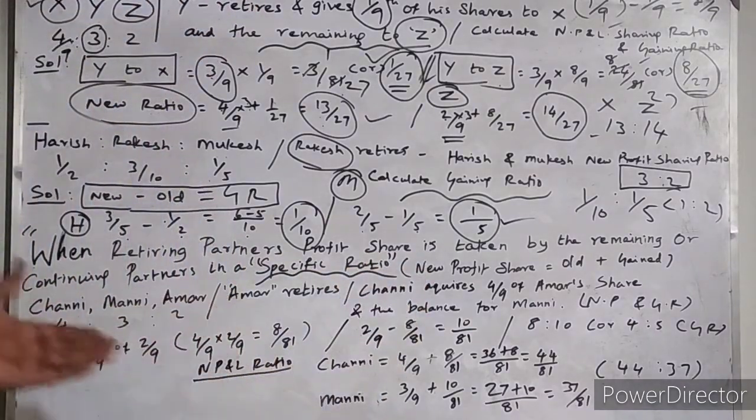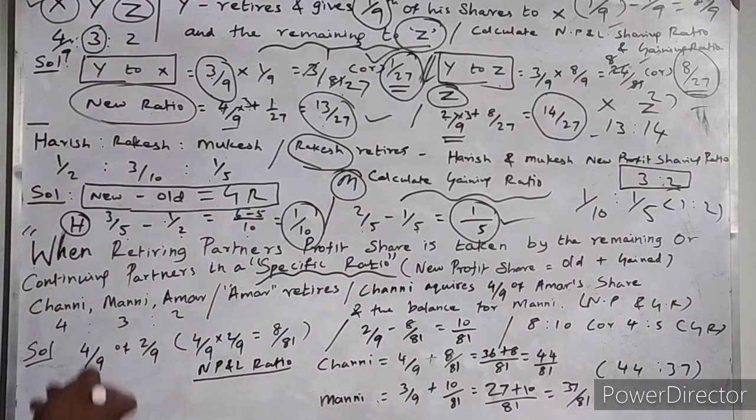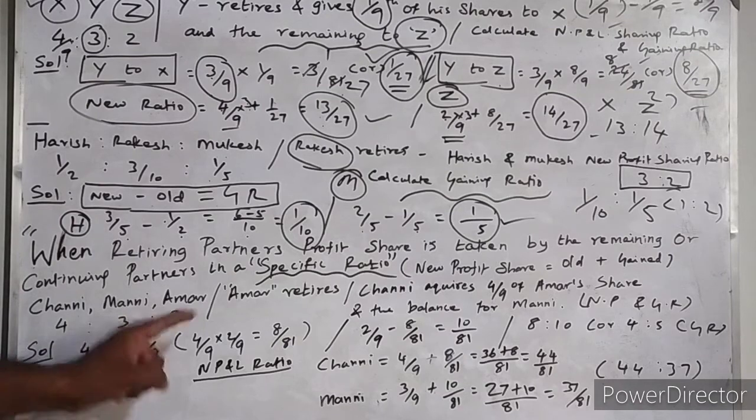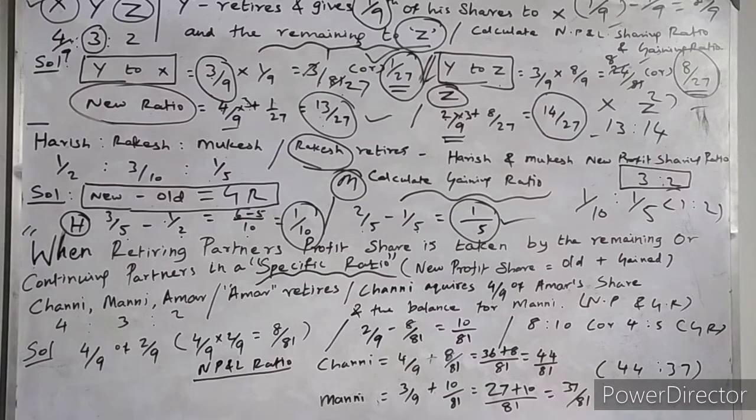For that, we can discuss the problem, because you can understand very easily while we are discussing it. Chani, Mani and Amar are three partners in a firm. They are sharing profit and losses in the ratio of 4 is to 3 is to 2. So it is their profit and loss sharing ratio.